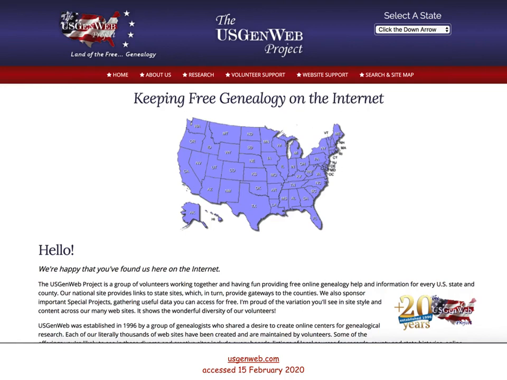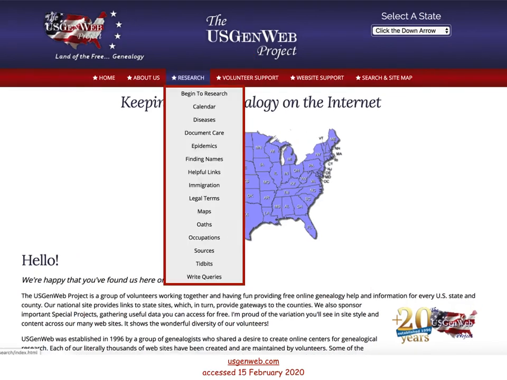As you look through the information on this site, you will find that the information can vary widely from state to state, depending on the volunteers in charge. If you would like to help with this project, look under the tab labeled Volunteer Support for information. There are 6 tabs across the top of the page.